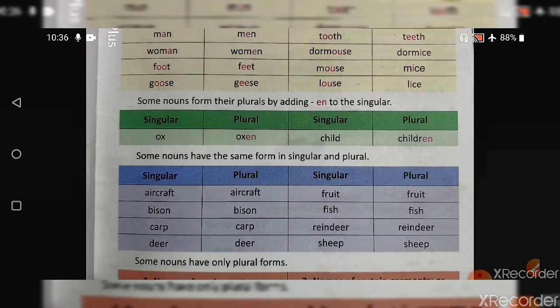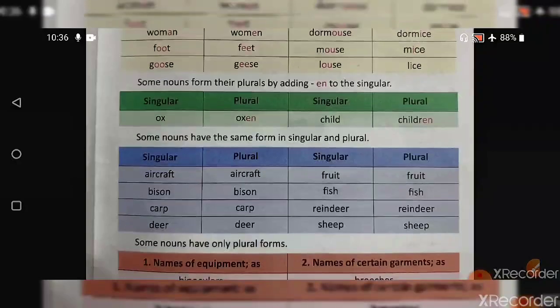Next is, some nouns have the same form in the singular and plural. Now there are some nouns in which the singular and the plural are both the same. For example, aircraft, bison. No matter how many deer there are in the forest, you will only call them deer. There is no such word as deers or fruits or fishes. There is no such word.